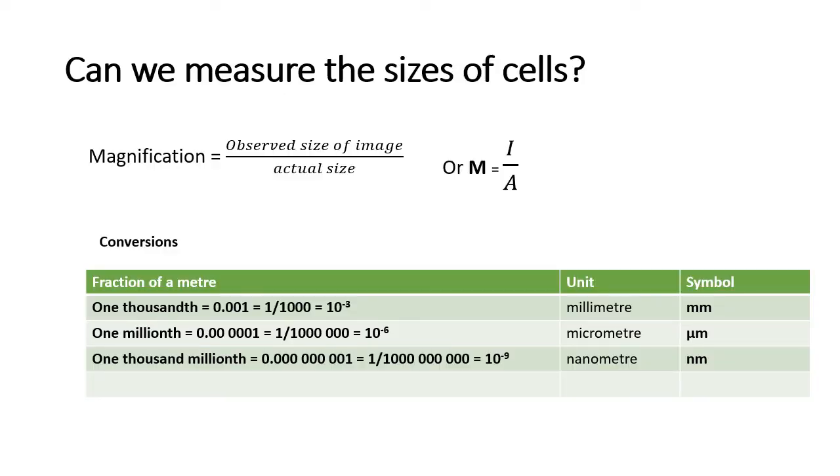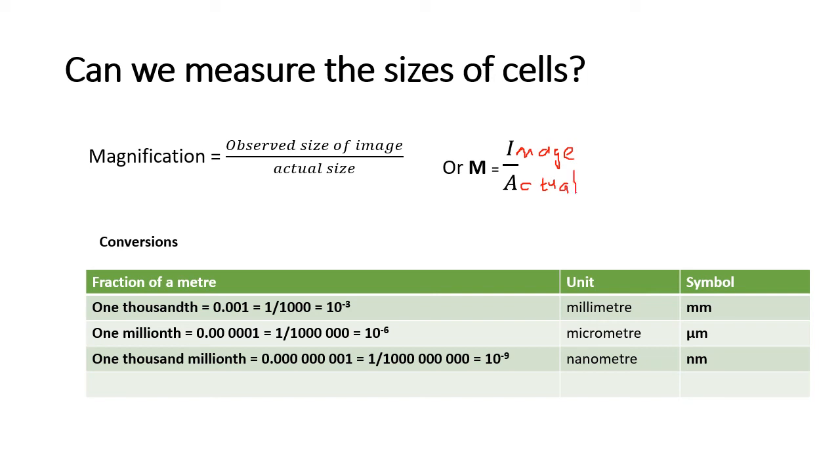So, can we measure cells? Since we talk about magnification and things that are bigger or smaller or more resolute, the question becomes: how do we know when something has been magnified, and how can we tell by how much it has been magnified? Also, how do we measure cells generally speaking? The formula for magnification is that you divide the observed size by the actual size, or most times we like to write it as I over A, where I is image size and A is the actual size of the object that you're looking at.